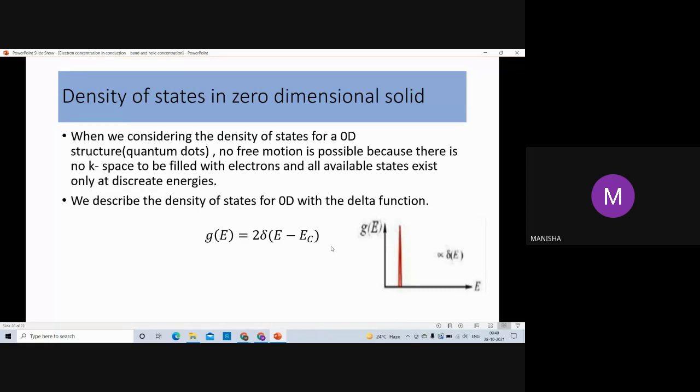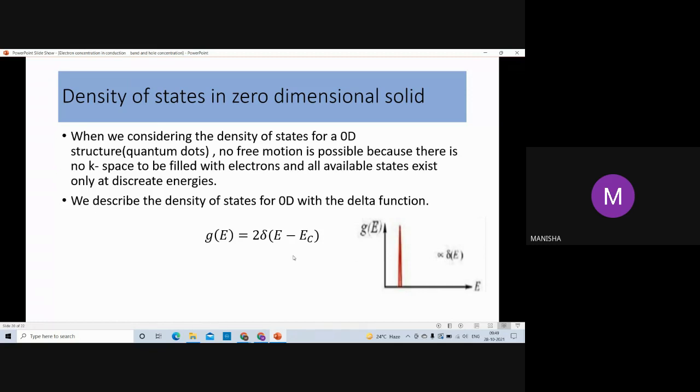So all states exist at discrete energies, and for discrete energies we use a delta function for the density of states, because we know the delta function is discrete. So here density of states is equal to 2 delta(E minus Ec). We can take here 2 delta(E). So the graph is like that.